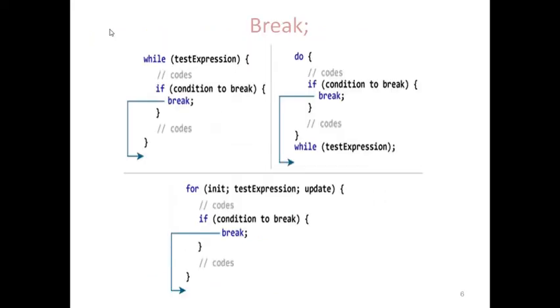Now we will see the example code, how the break works in while loop, do while loop and for loop. In this figure, we observe while tests the expression condition. If the condition is true, it enters into the loop.